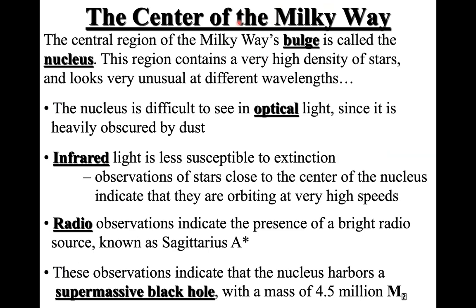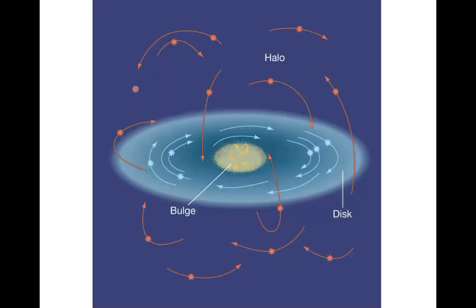Now, one thing that is very interesting, I think I have mentioned this before as well, is that the central region of our Milky Way's bulge is called the nucleus. You probably remember this picture that I have showed you before. This region contains a very high density of stars, and looks very unusual in different wavelengths, and there are a lot of studies going on.